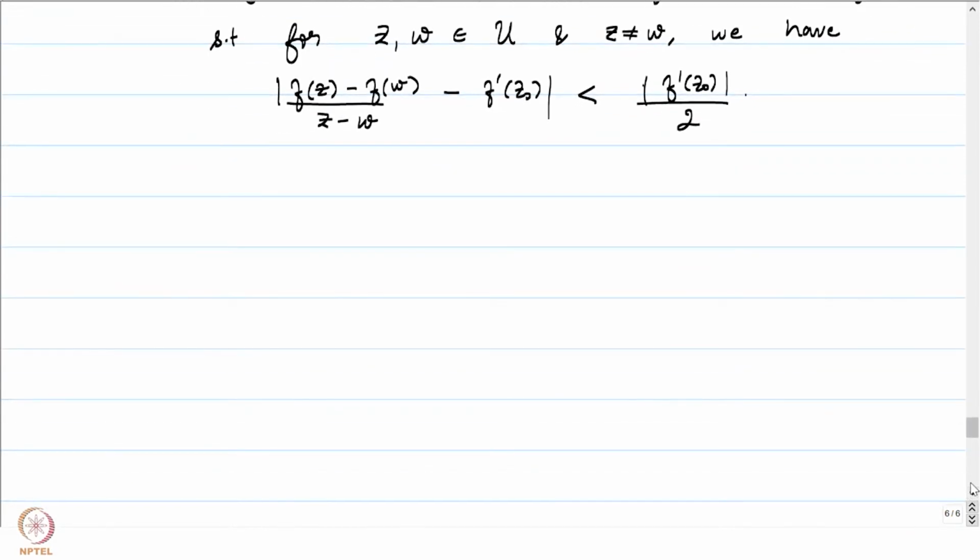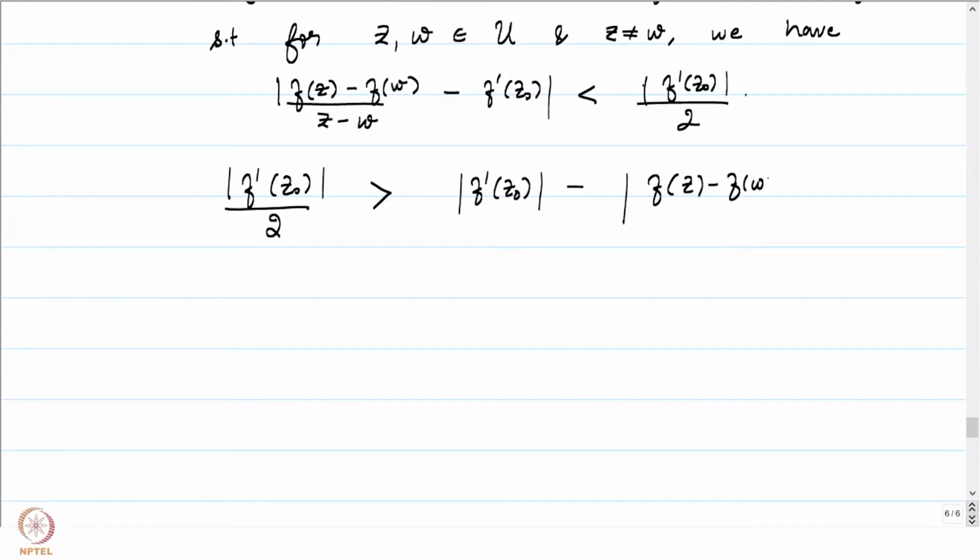Now let's do some manipulation using the triangle inequality. Let me write this inequality in this manner now. This is greater than or equal to the absolute value of f prime of z0 minus the absolute value of (f of z minus f of w) by (z minus w).